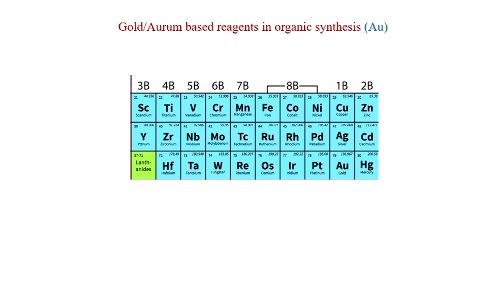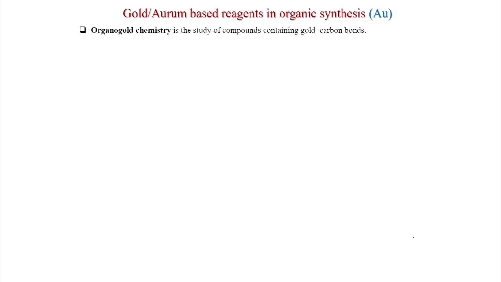Welcome again. Today we will discuss organic reagents based on gold. As you can see, gold is in the same group as copper, and it is a 7th row element. So, first we will discuss basics about gold chemistry.